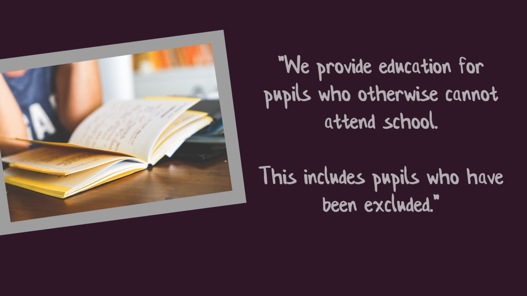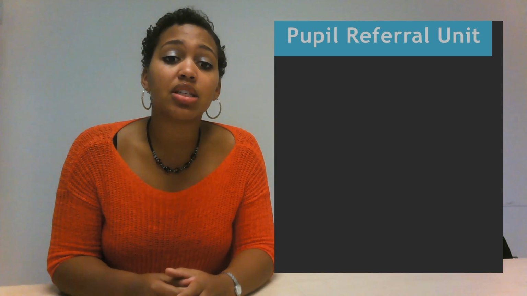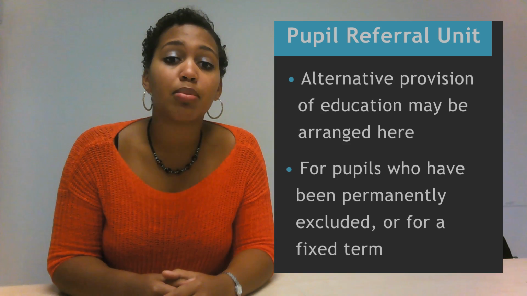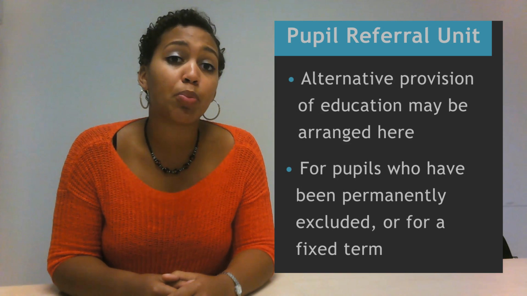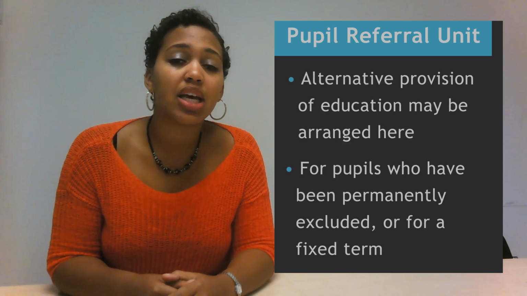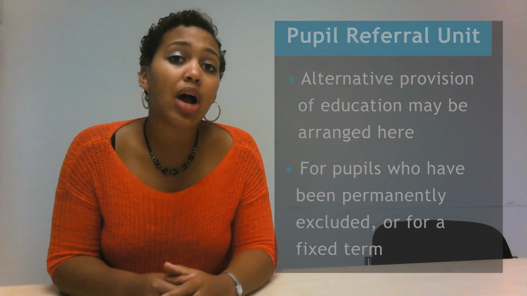Finally, we have the Pupil Referral Unit. We provide education for pupils who otherwise cannot attend school. This includes pupils who have been excluded. Often if a pupil is excluded, either permanently or for a fixed term, alternative provision of education will be arranged at a Pupil Referral Unit. If you would like more information on what happens when a pupil is excluded from school, click on this video here.